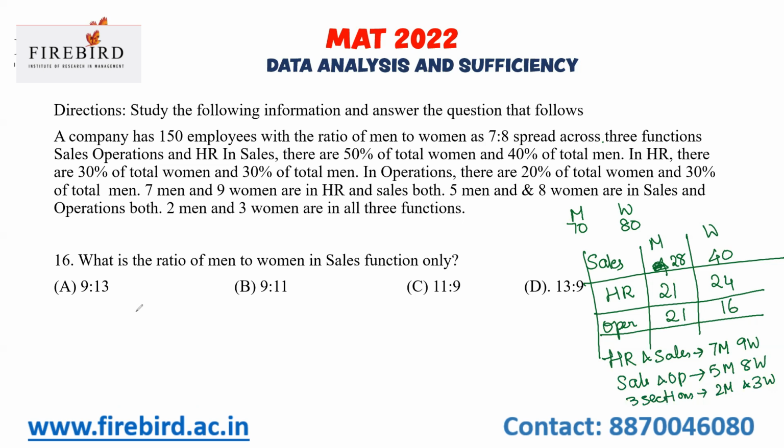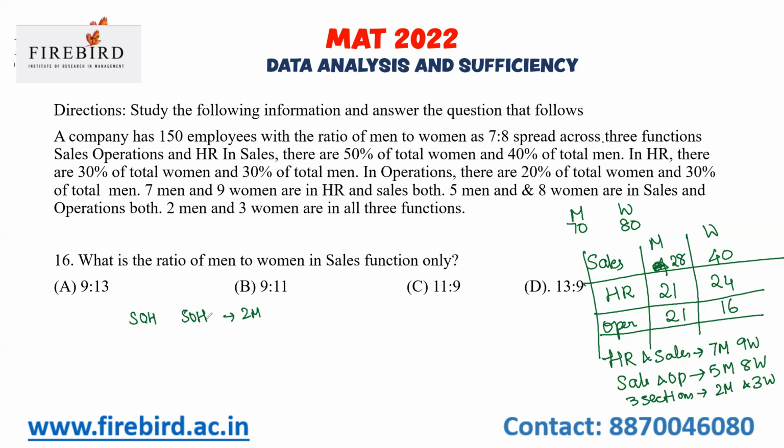In all three sections, that is sales, operations, and HR, 2 men are there. And when it comes to HR and sales, there are 7 men who are in HR as well as sales.